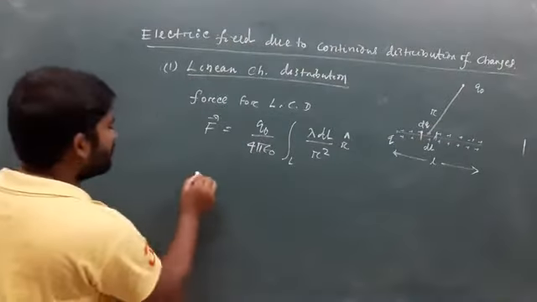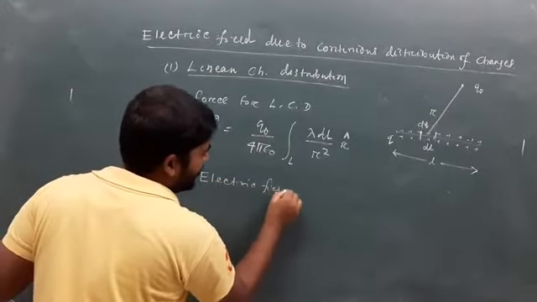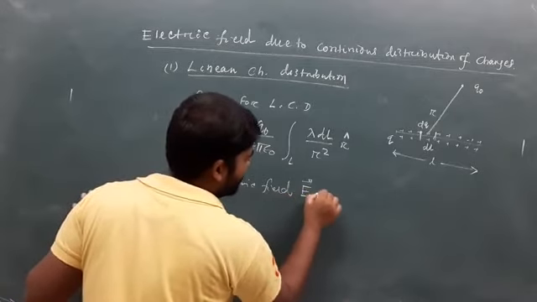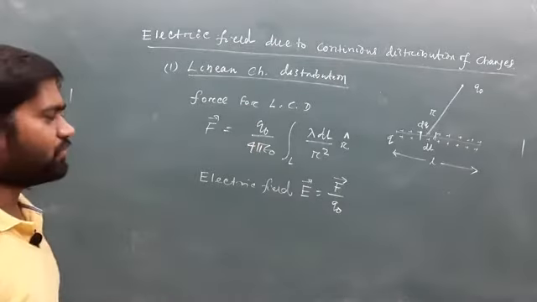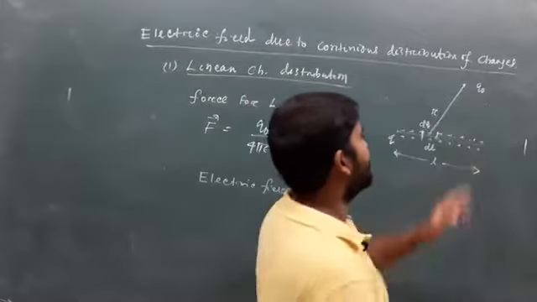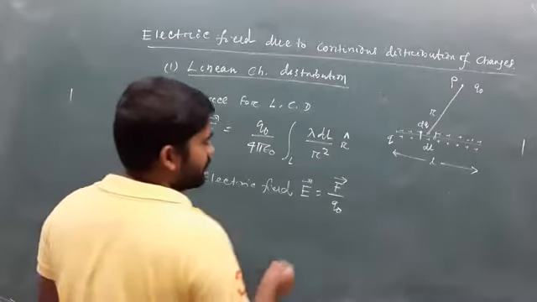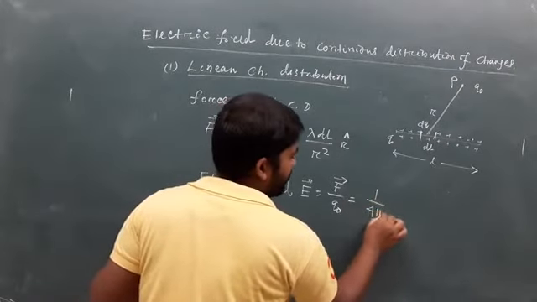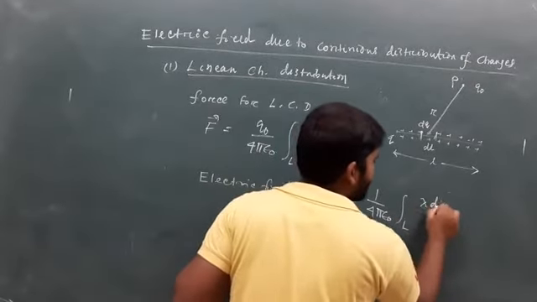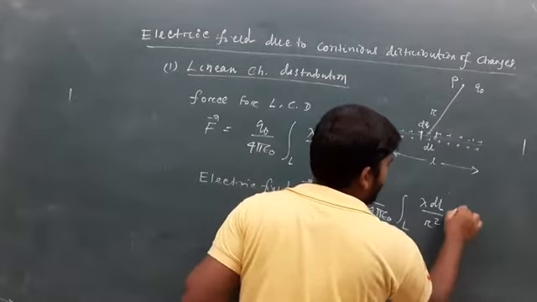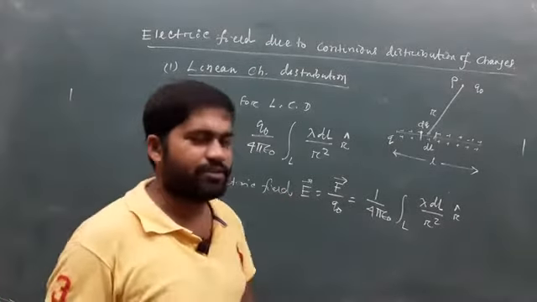As we know, electric field is force per unit charge. So if we want to measure the expression for electric field at the point of q naught, then E equals F by q naught, which equals 1 by 4 pi epsilon naught, integration over L lambda dl divided by r square r cap. That gives the expression for electric field for the linear charge distribution.